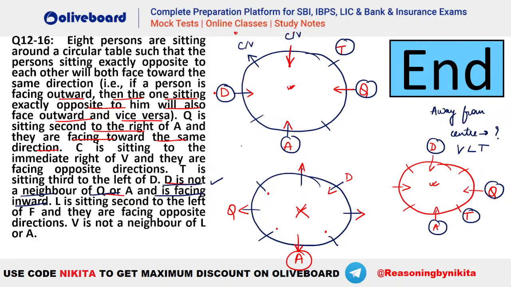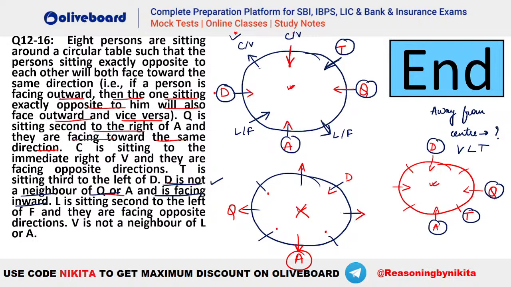V is not a neighbor of L or A. So V should not be a neighbor of L or A. So in this case, you can see V anyways will be here and it's not a neighbor of L or A. So L and F will be here. So L is second to the left of F will be like this. Now because this person is facing away, this person also will be facing away. And here you can see it is given that L is second to the left of F and they are facing opposite directions. So that means this person will be facing the center and this person also will be facing the center here. है ना?